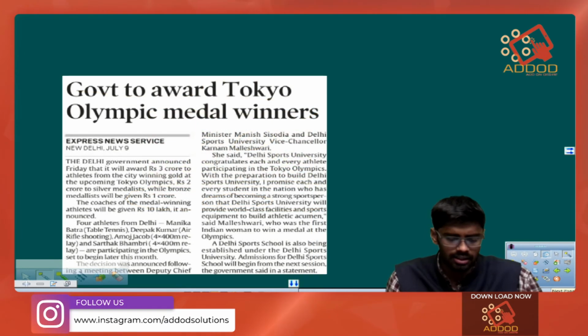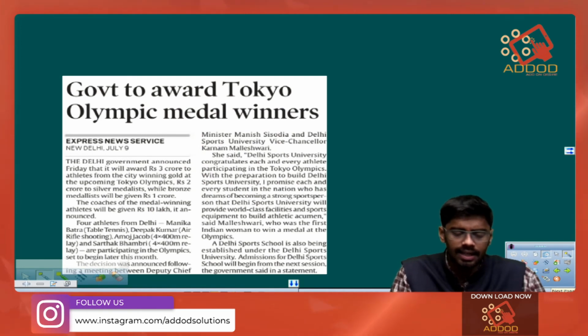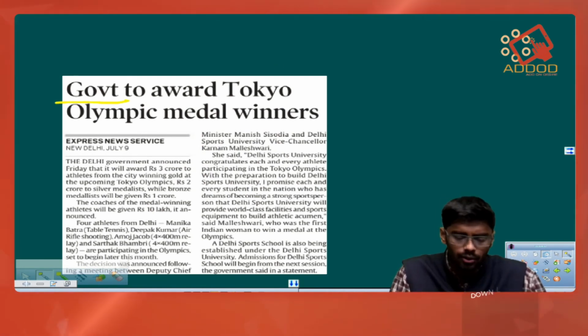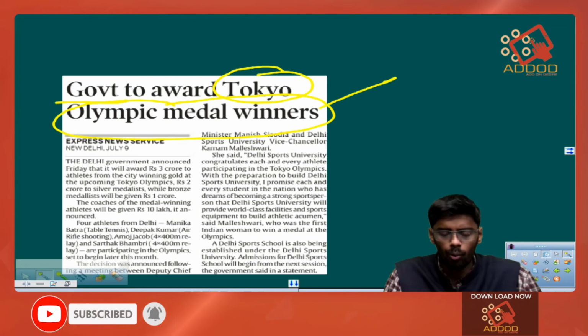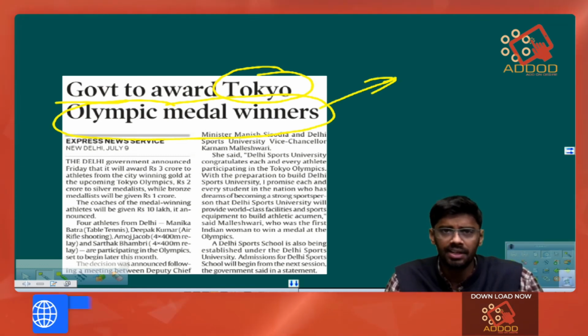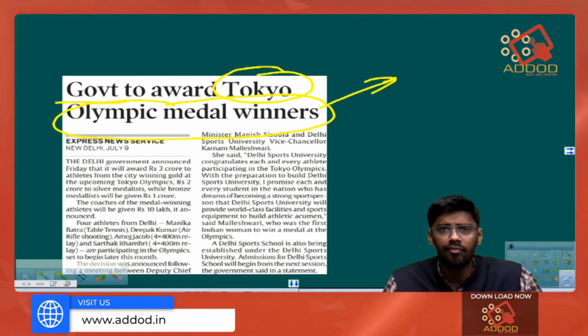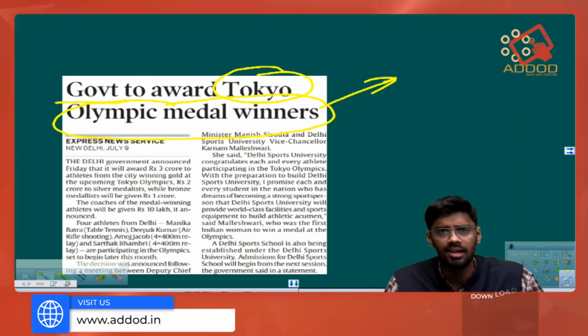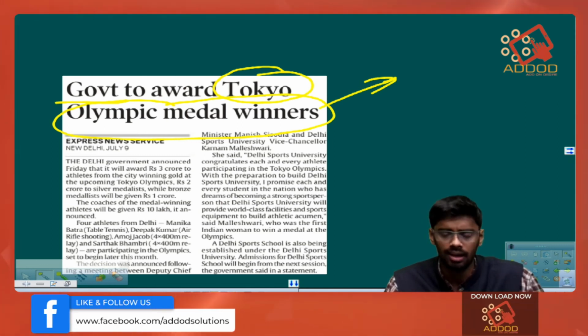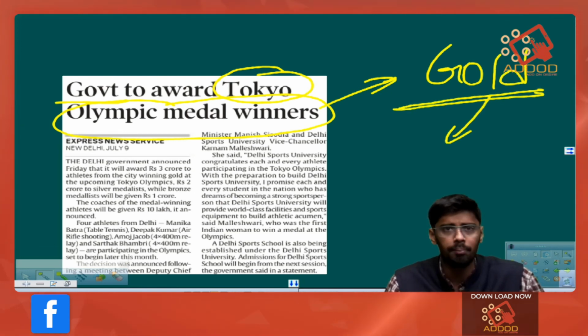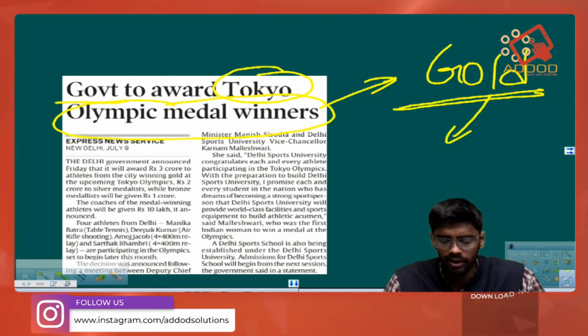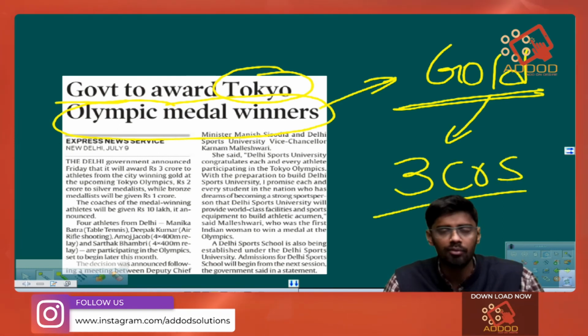Next we have an article where it is stated that the Delhi government will reward the Tokyo Olympic winners. So what is this new policy brought out by the Delhi government? It is stated that if a person who is a resident of Delhi wins a gold medal in the Tokyo Olympics, that is the coming Olympics this year, then he would be awarded 3 crore rupees as reward.